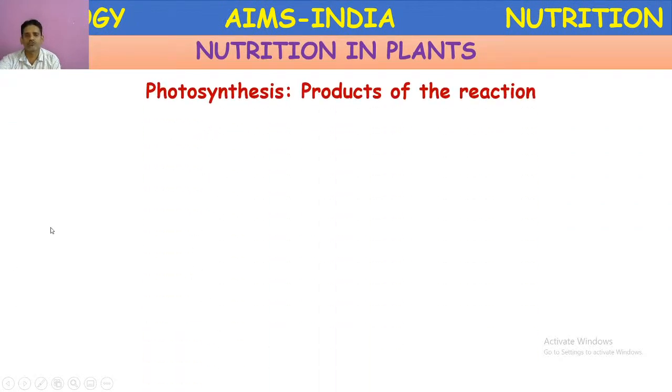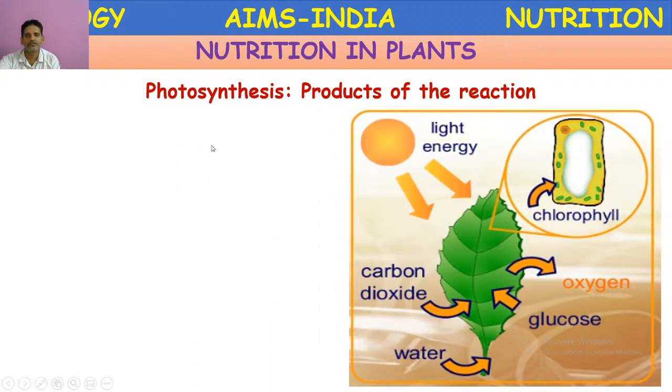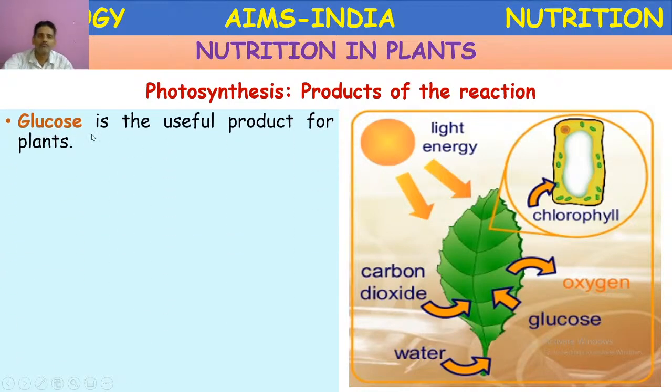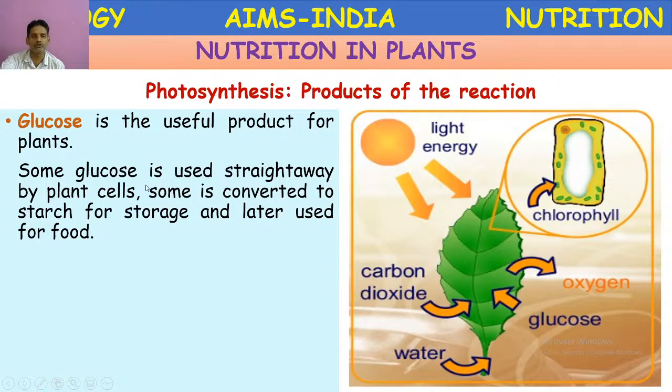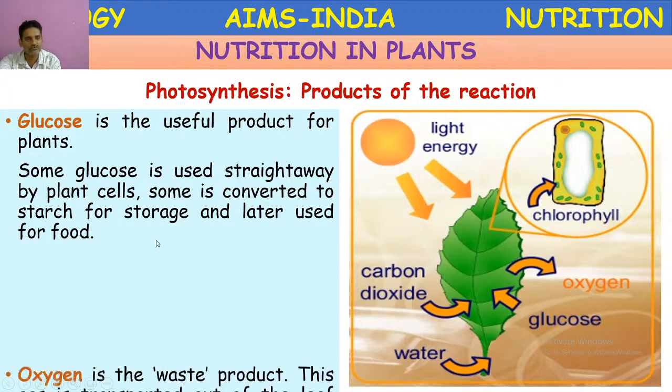Next, photosynthesis, the products of the reaction. Let us see first glucose. Glucose is the useful product for plants. Plants also use some amount of glucose straight away by the plant cells. Some of it is converted to starch and it is stored in different parts of the plant for later use. The potatoes, bananas, whatever we are eating, they are nothing but the storage food material from the plants.